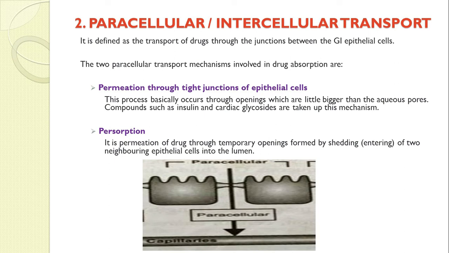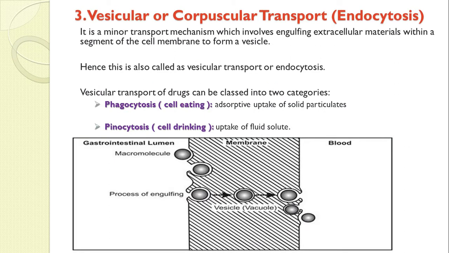Okay, this is the second mechanism, paracellular, and very few drugs get absorbed by the paracellular or intercellular transport of drugs. Then next we will start vesicular or corpuscular transport. All of you know what vesicular transport is.